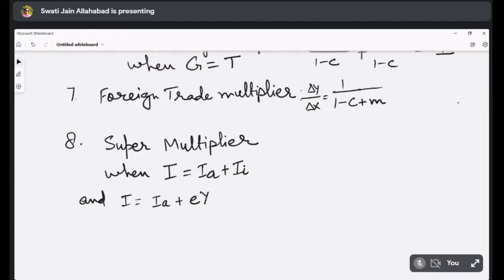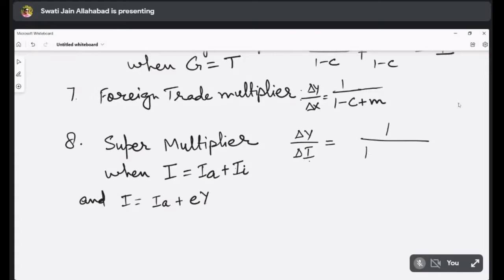That's how we are defining induced investment. So now in the super multiplier, delta Y by delta I, this I has autonomous investment as well as induced investment both.